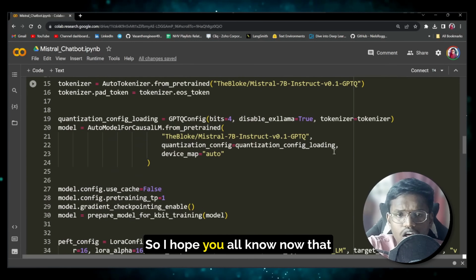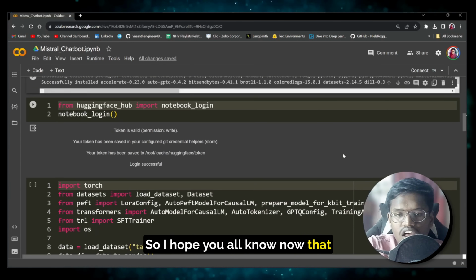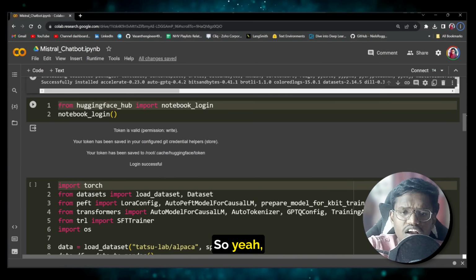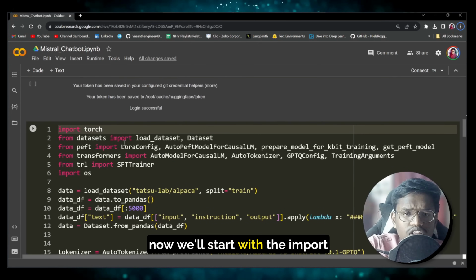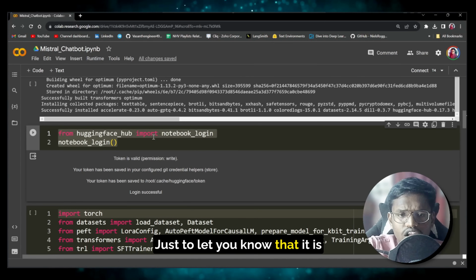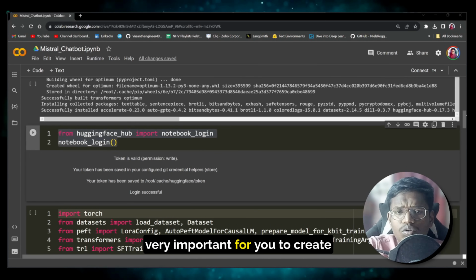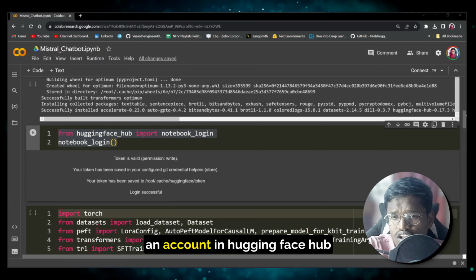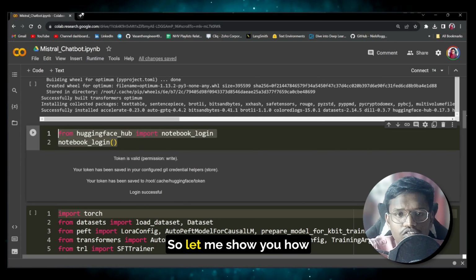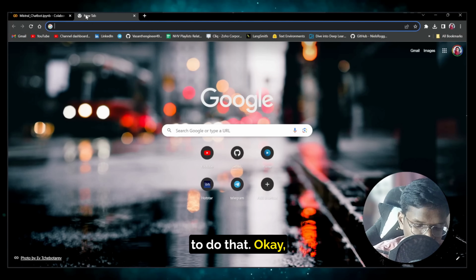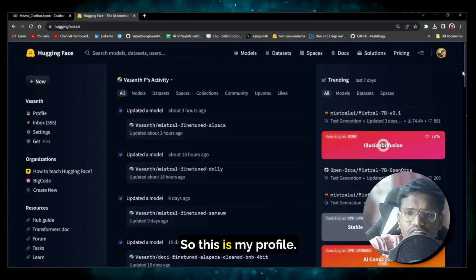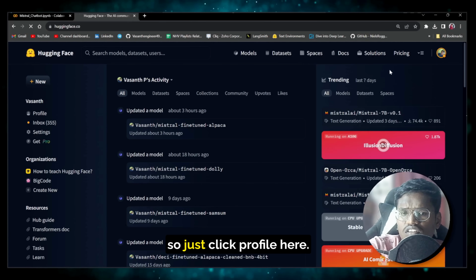So I hope you all know now that these are all the things which we need to install usually. So now we'll start with the import. Before going on to import, just to let you know that it is very important for you to create an account in Hugging Face Hub and then log in by providing the API key. So let me show you how to do that. Just go on to Hugging Face. So this is my profile. Just click profile here.